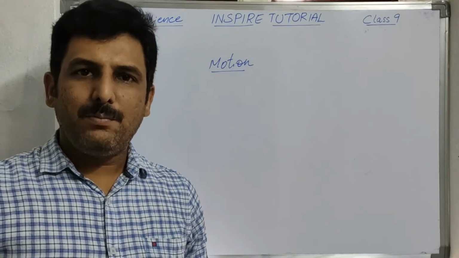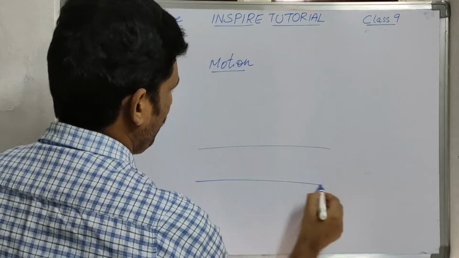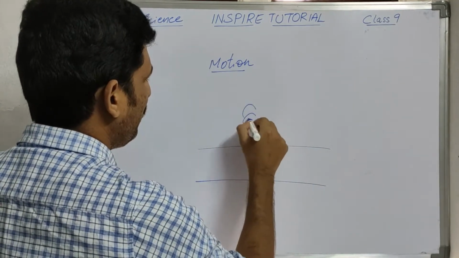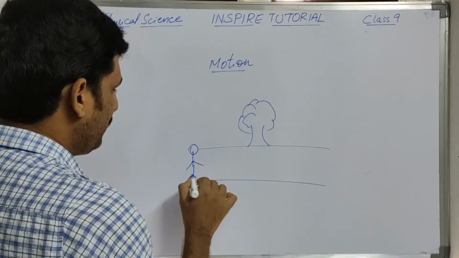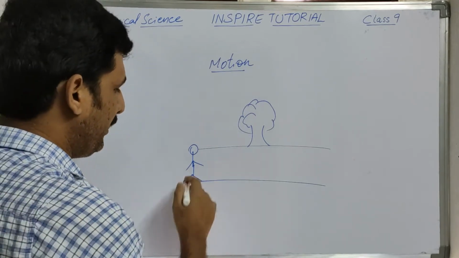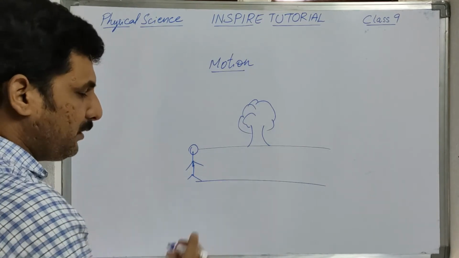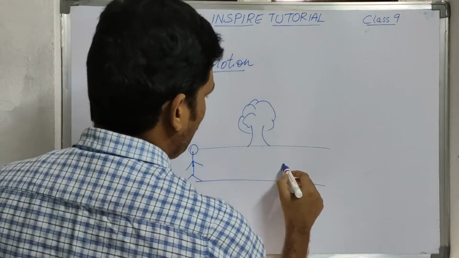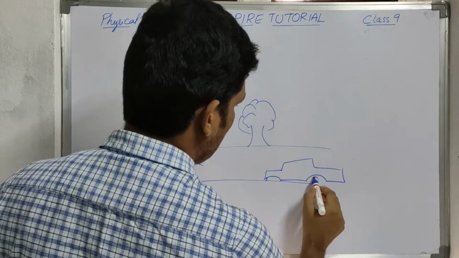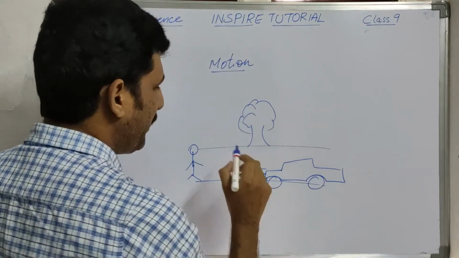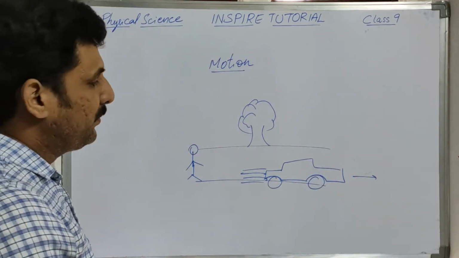Similarly, the state of motion is also relative. For example, we'll take a tree which is on the roadside, and there's a person standing on the road. He's not moving. Let us say he's waiting for the bus, and there's a speeding car moving away from that person.